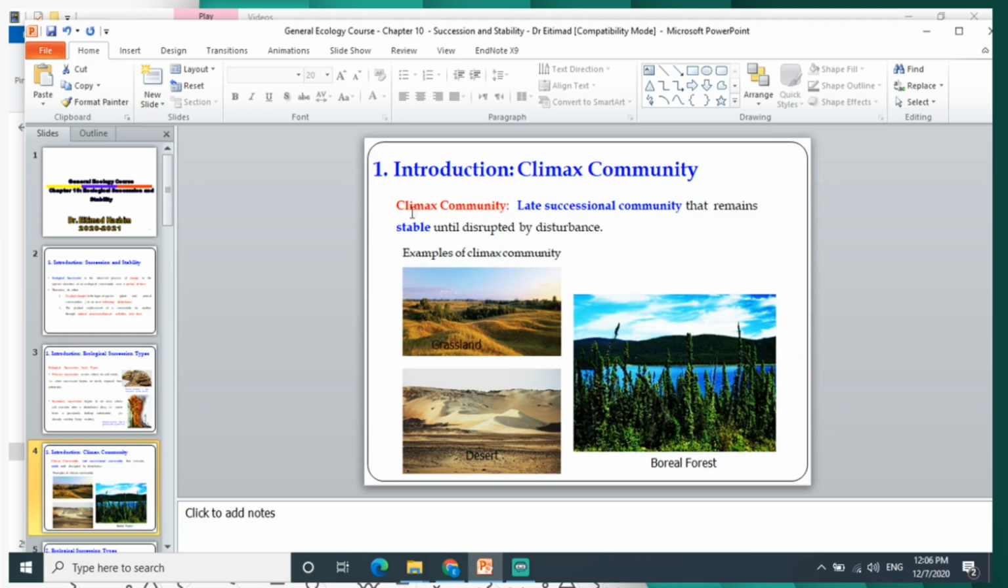Also, we have a terminology called climax community. A climax community is the last successional community that remains stable. So it gives us the latest ecosystem until disturbed by a disturbance. For example, grassland ecosystem, desert ecosystem, boreal forest, tropical rainforest, all these biomes and ecosystems are examples of climax communities until disturbed by a disturbance.